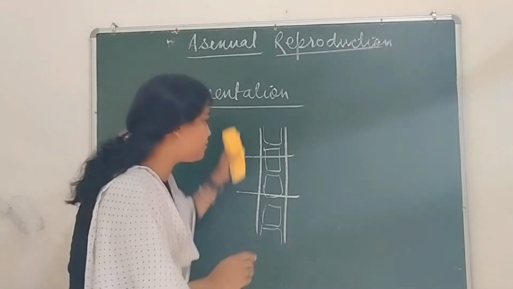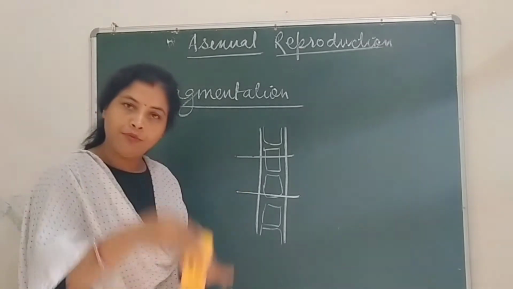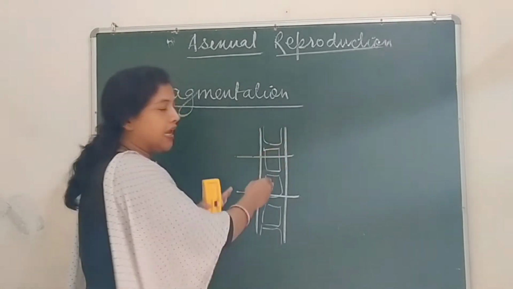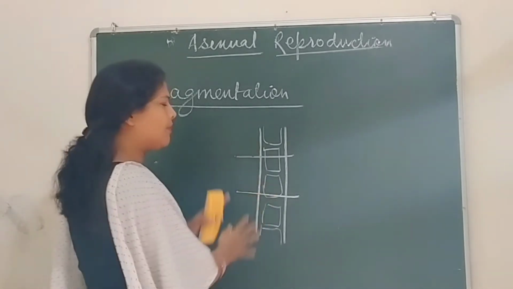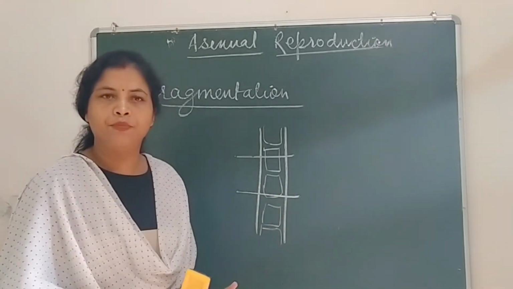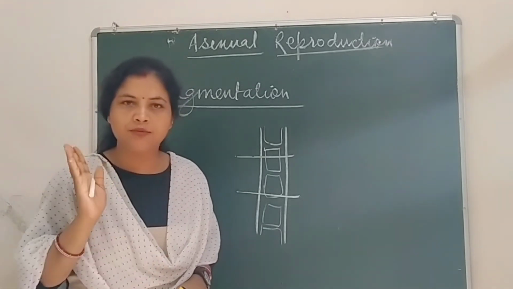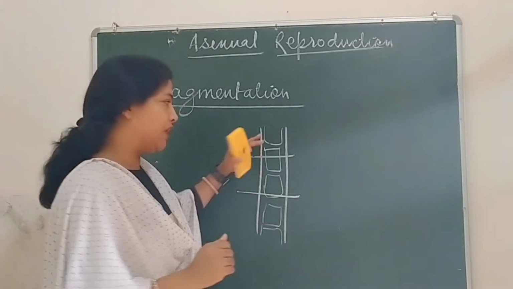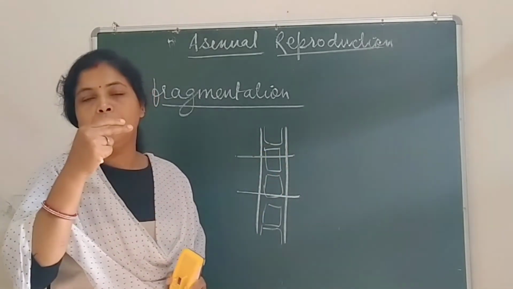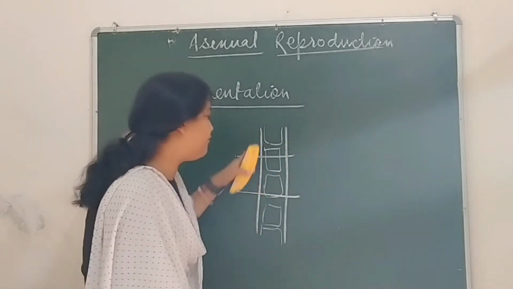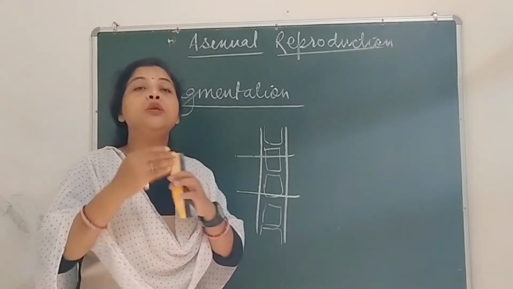This process is under favorable condition, when they mature, and it is a common natural process, commonly seen in lower kinds of multicellular organisms. When Spirogyra matures, it gets fragmented into 2 or more parts, and every fragmented part develops into a new individual.